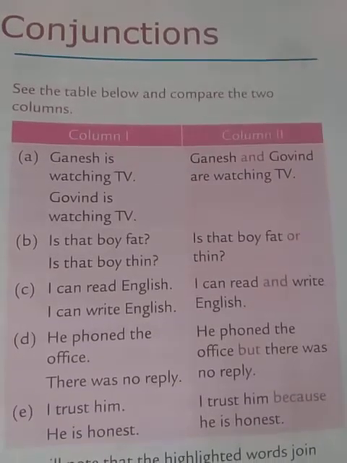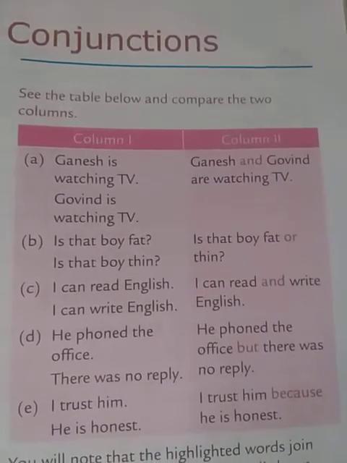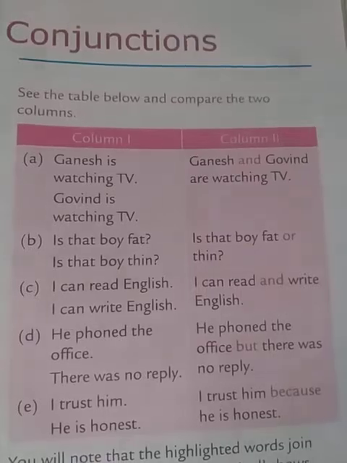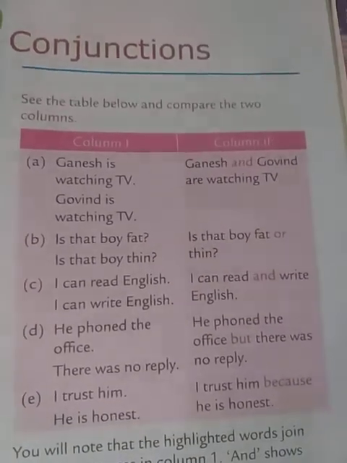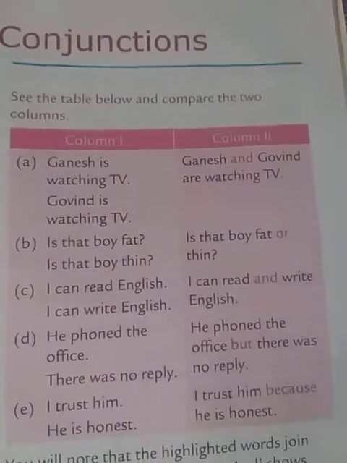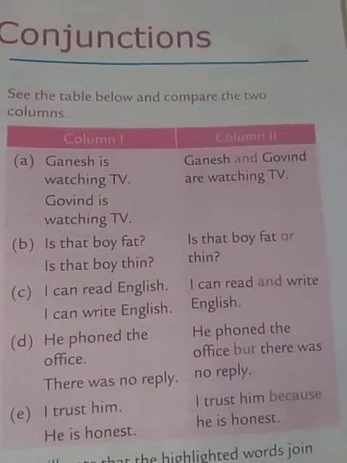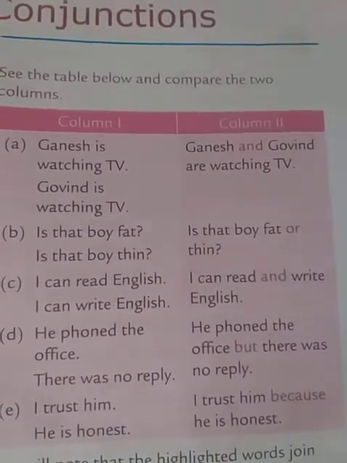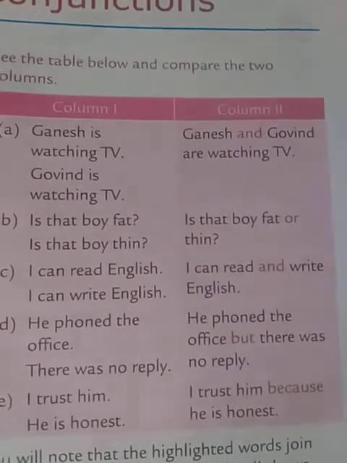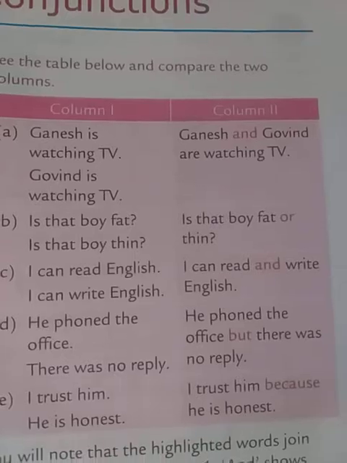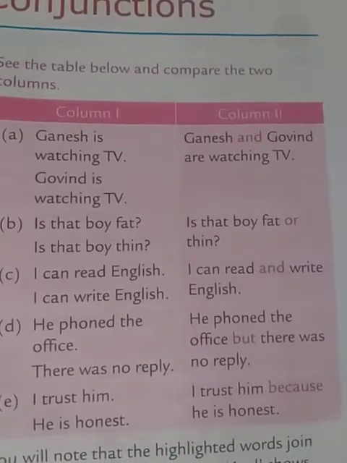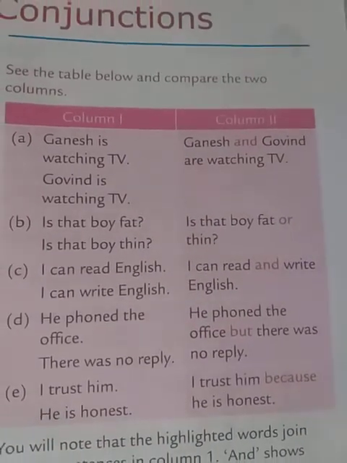Ganesh is watching TV. Govind is watching TV. Now, two people are doing the same thing. There are two sentences, so we can join them, isn't it? Ganesh and Govind are watching TV. So, and is a conjunction word that is used to join two sentences having similar meanings.